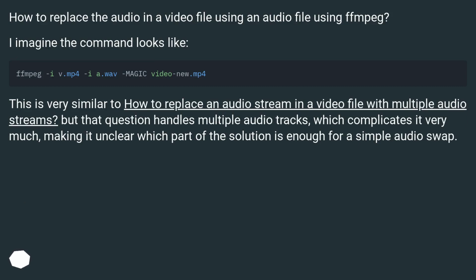This is very similar to how to replace an audio stream in a video file with multiple audio streams. But that question handles multiple audio tracks, which complicates it very much, making it unclear which part of the solution is enough for a simple audio swap.